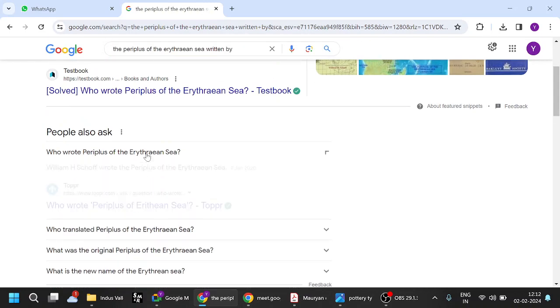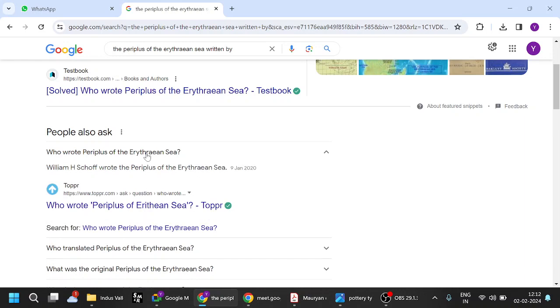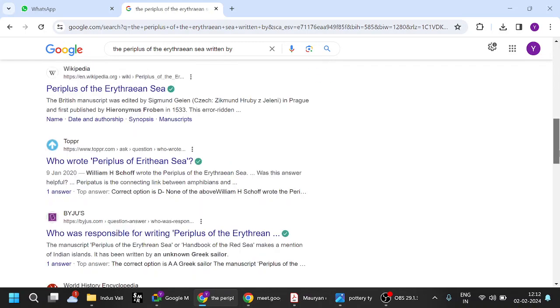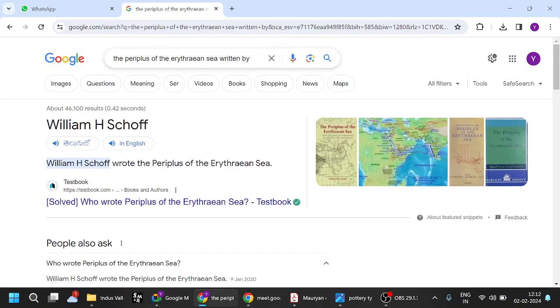At that time, there was brisk trade between India and Greece. So this person noted down his visits and mentioned all the ports, etc. Remember that name, the Periplus of the Erythraean Sea.